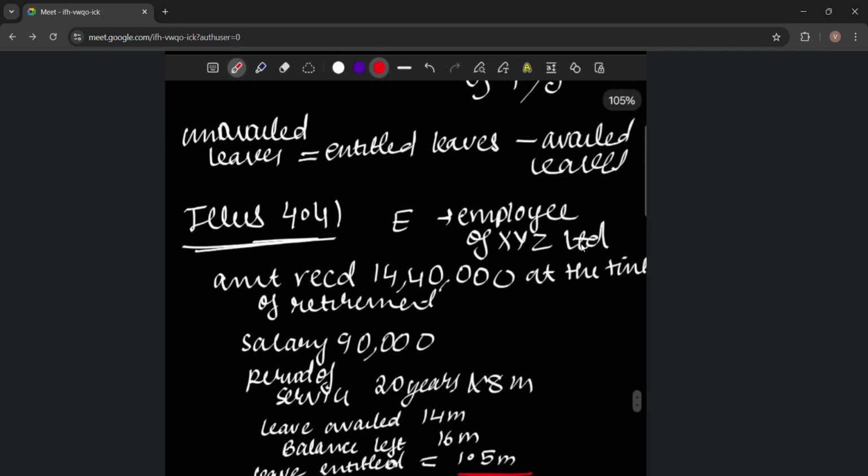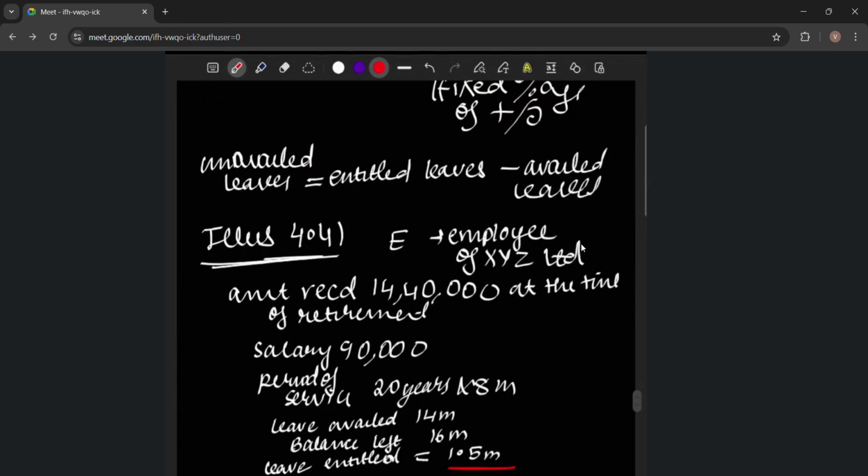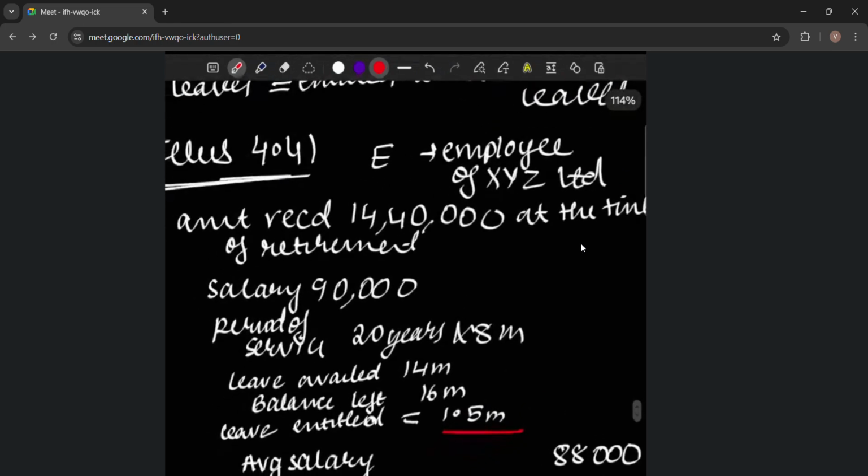Illustration 4.41. In this question, is an employee of XYZ Limited. Amount received is 14,40,000 at the time of retirement. Salary is 90,000. Period of service is 20 years and 8 months. Leave availed is 14 months and balance left is 16 months.